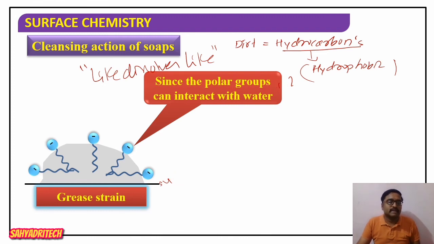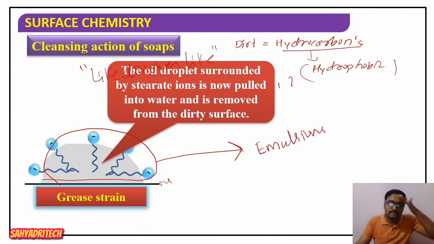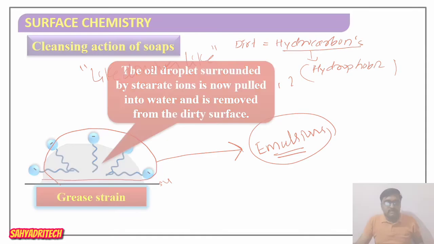what happens? The entire grease droplet or oil droplet gets surrounded by stearate ions, so that while washing, that oil droplet will be removed from the surface. In what form is it removed? It is removed in the form of an emulsion. So what I'm saying here is that the dirt, or oil droplets present on the glass surface, is removed in the form of emulsions. Please remember this.